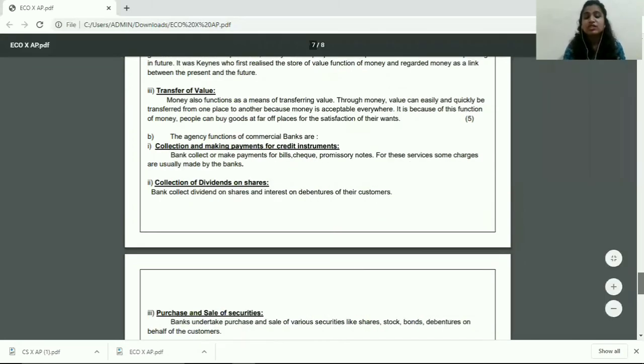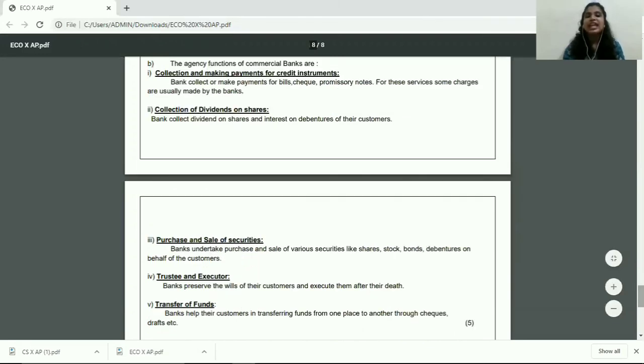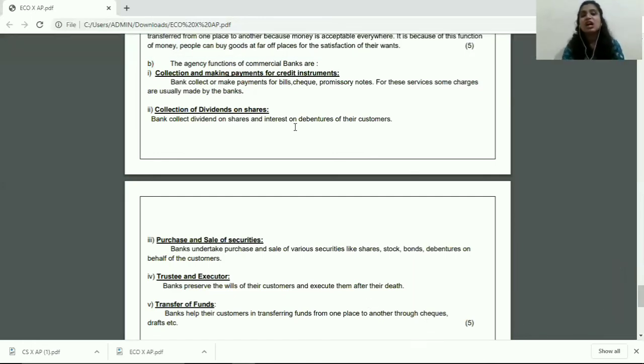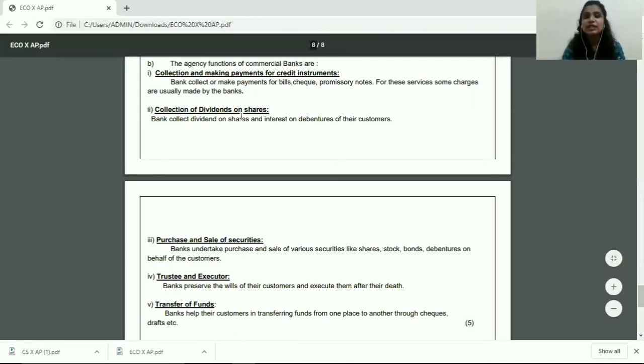Question 6b. What are the agency functions of commercial banks? Again, start with the statement: the agency functions of commercial banks are. Then you write the heading, create your headings, number those headings, underline those headings, then write your suitable explanation, right? Since it's a 5 mark answer, you will write 5 explanations, 5 headings for the agency functions of commercial banks.